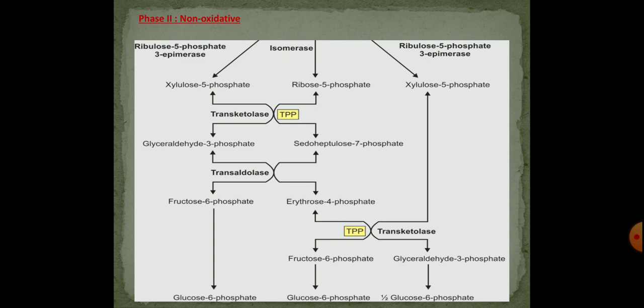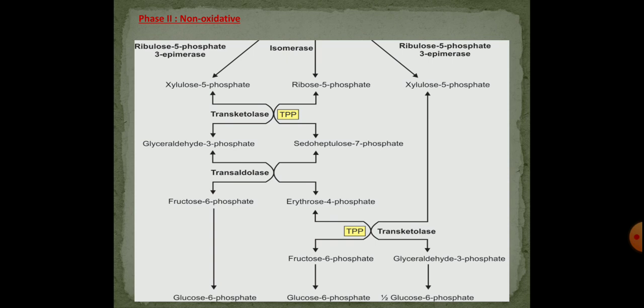The transketolase is dependent on the coenzyme thiamine pyrophosphate and magnesium ions for its activity.